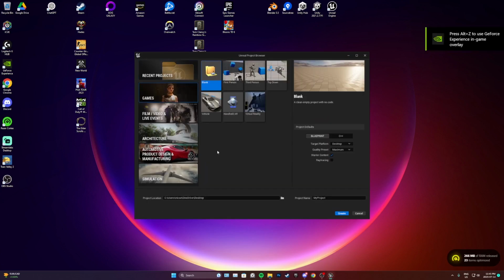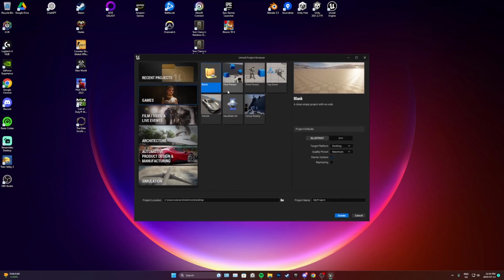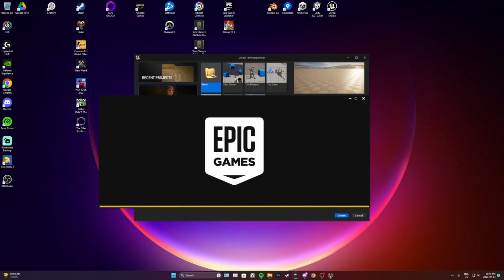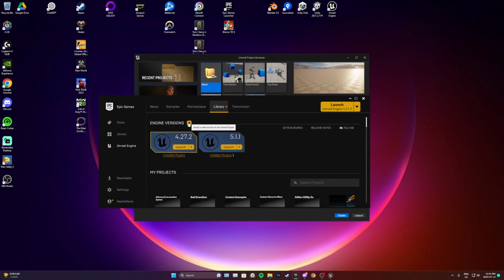I'm just going to go to the Games tab once you launch your launcher and have it installed and everything like that. If you don't have your engine installed, you can add an engine version, and one of these will pop up, and then you can select your engine version. So that's how you do that. I would just go 4.27. You could do 4.27 Chaos if you wanted to. It just has the Chaos Destruction plugin, which is kind of cool, but it was experimental at that time.